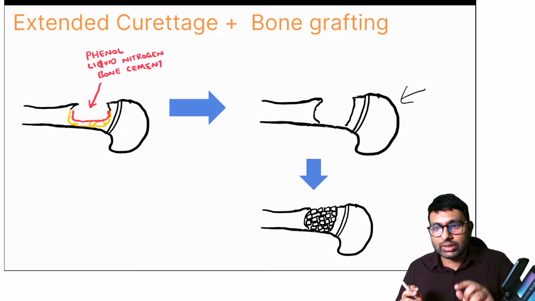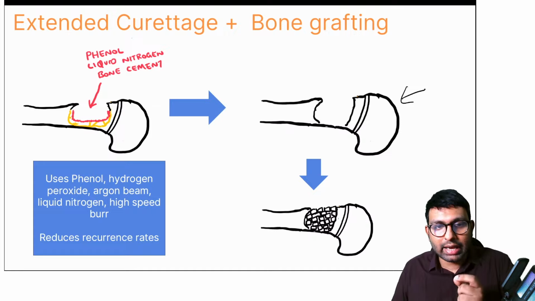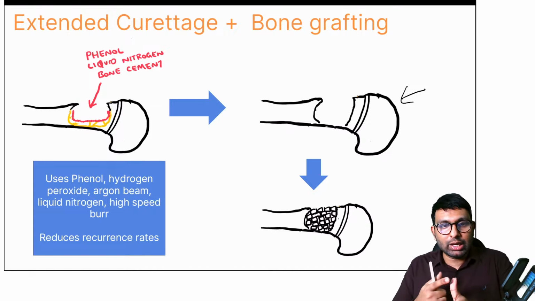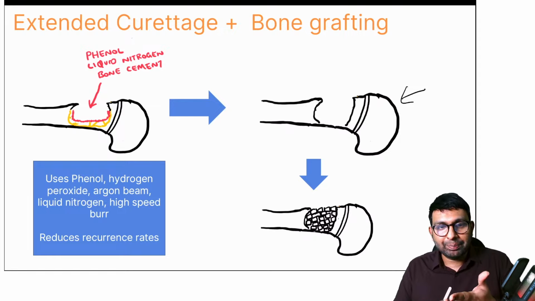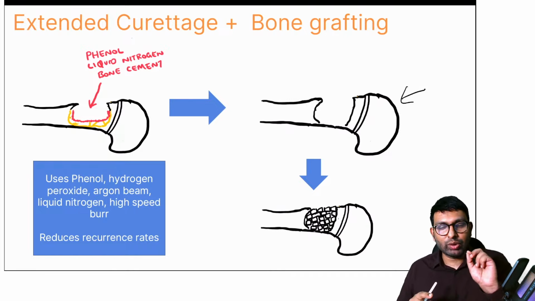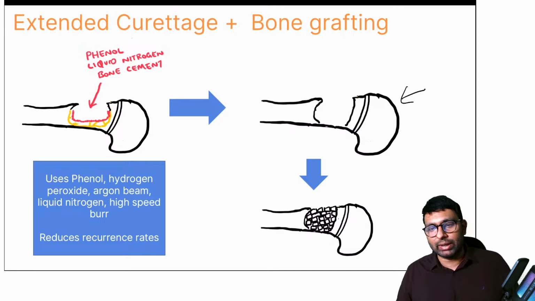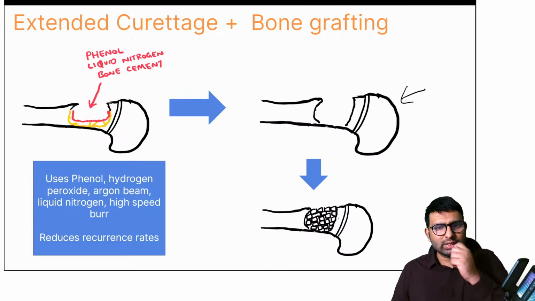Did you understand what it is? Extended curettage, extended meaning adding some extra thing. What are those extra things? I want you to remember that. It is phenol, liquid nitrogen, bone cement, high speed burr, and also argon beam. Remember these 5 things, these 5 things are used in extended curettage. Why is it done? To reduce recurrence rates. And then you can use bone grafting. You can add bone, or even use bone cement if there is a big gap and you don't have enough bone graft. So this was extended curettage.